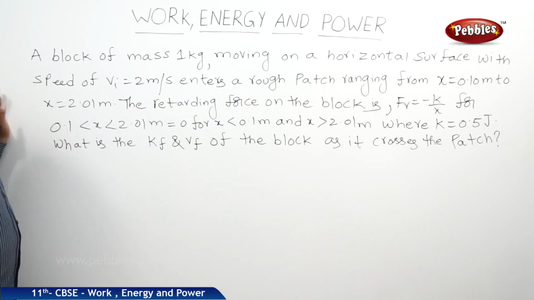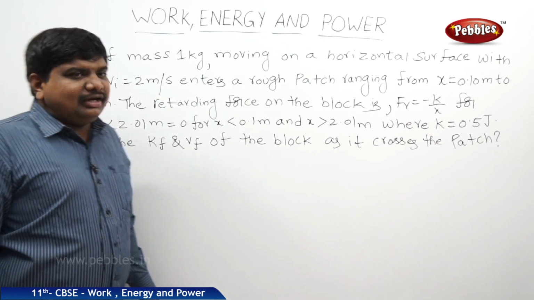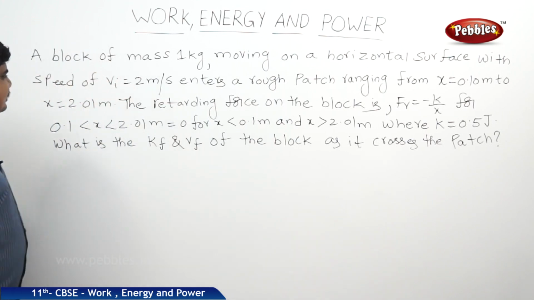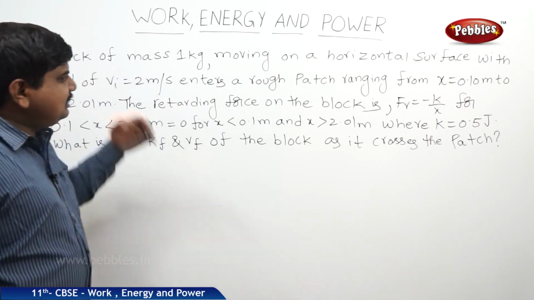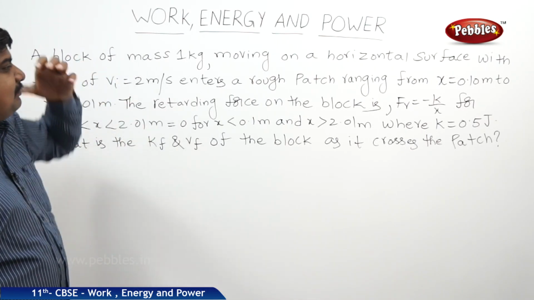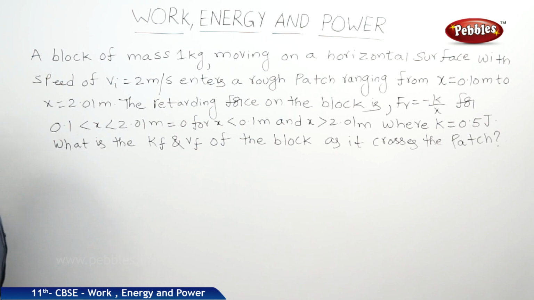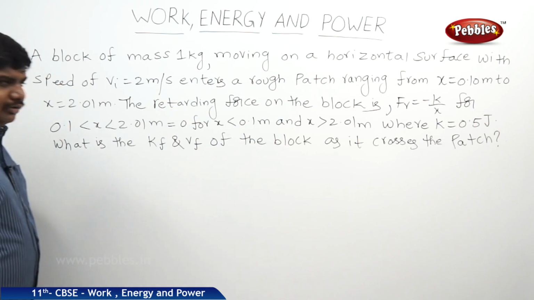Now we will see a problem which is based on the concept of work done by a variable force. A block of mass 1 kg moving on a horizontal surface with a speed of 2 meters per second, vi, nothing but the initial velocity, enters a rough patch ranging from x is equal to 0.10 meters to x is equal to 2.01 meters.